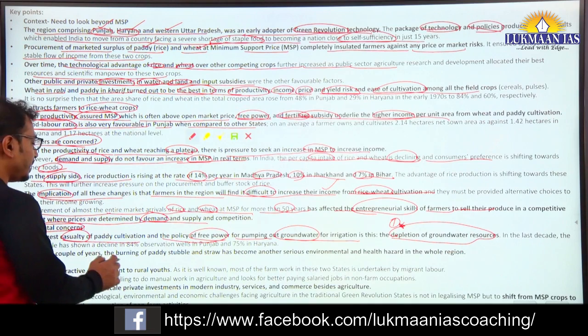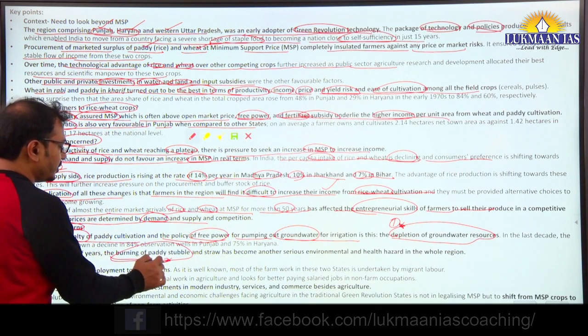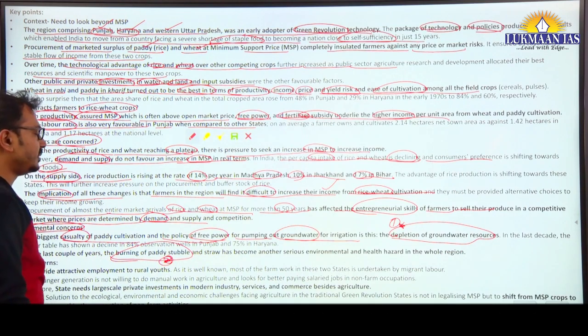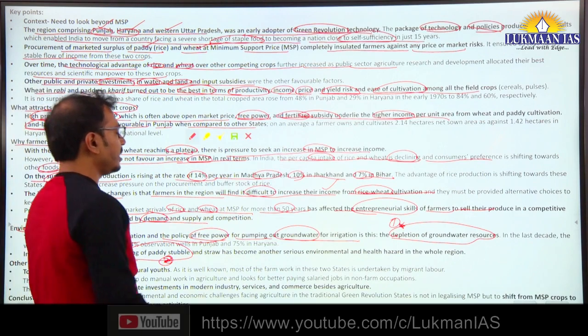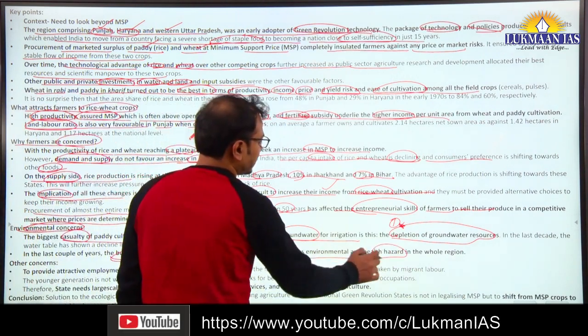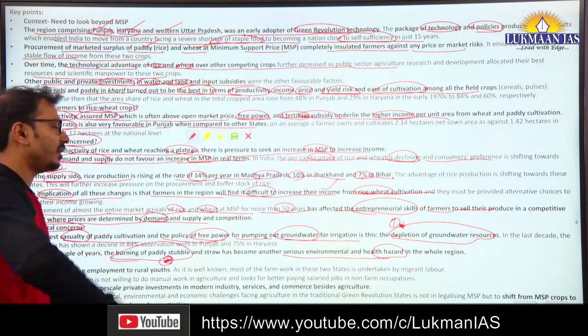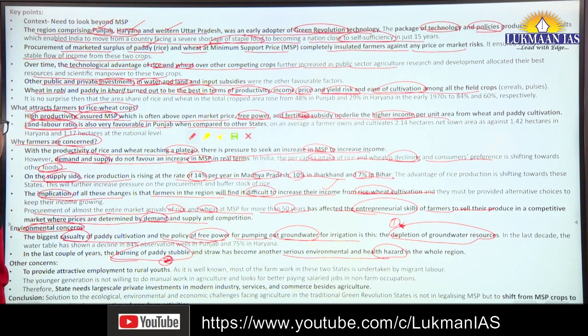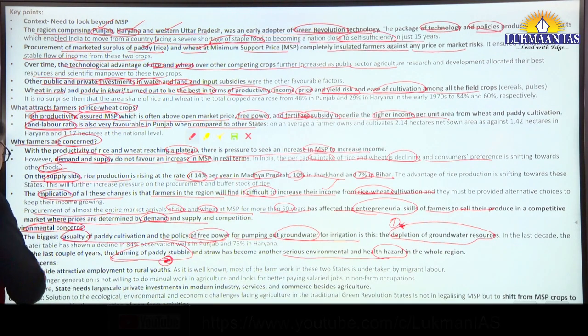And second is burning of paddy stubble, which we have already discussed a few days ago. And straw became another serious environmental and health hazard in the whole region. We can see how air pollution in Delhi and NCR increases because of this.